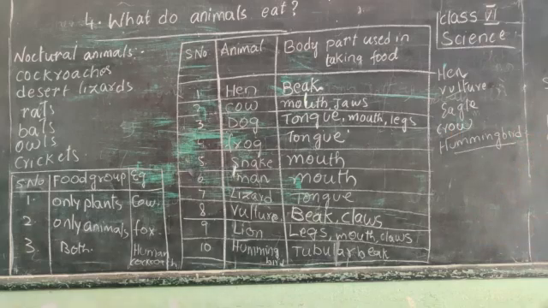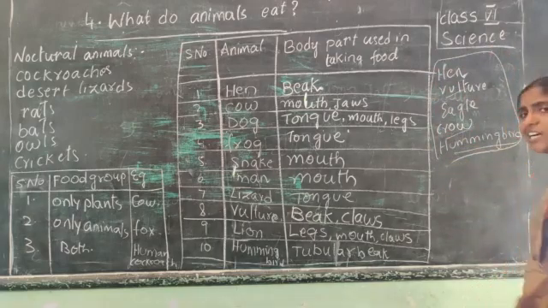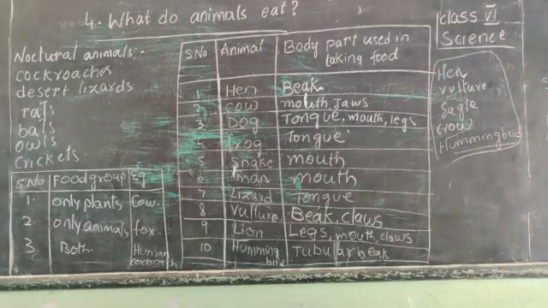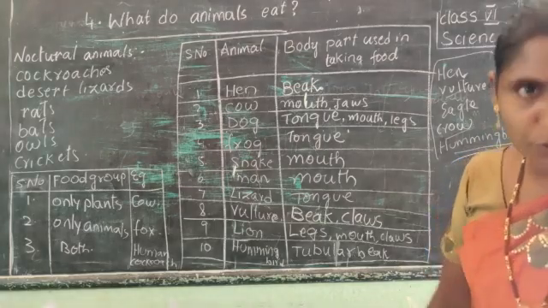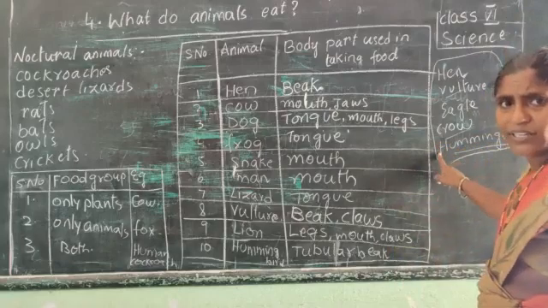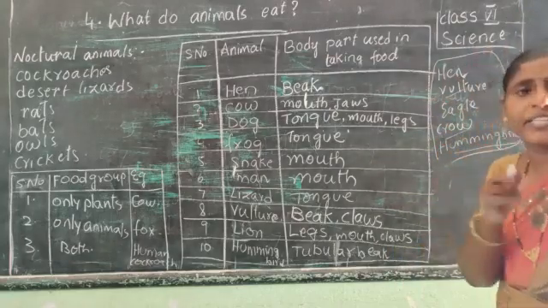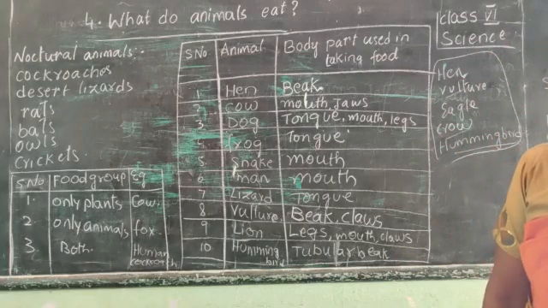So almost all these animals, that is hen, vulture, eagle, crow and hummingbird, are using their beak to take the food. So the body organ they are using is the beak.